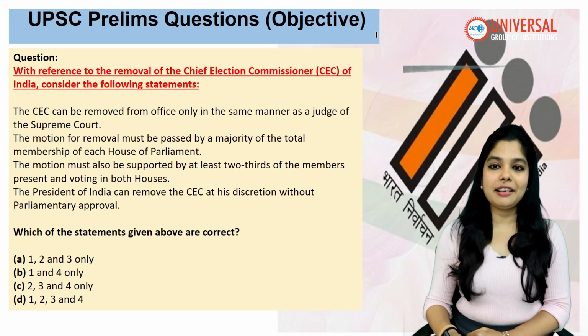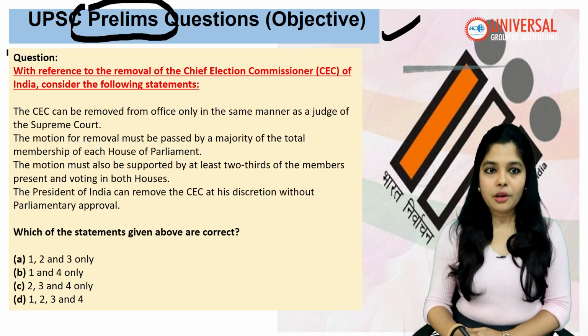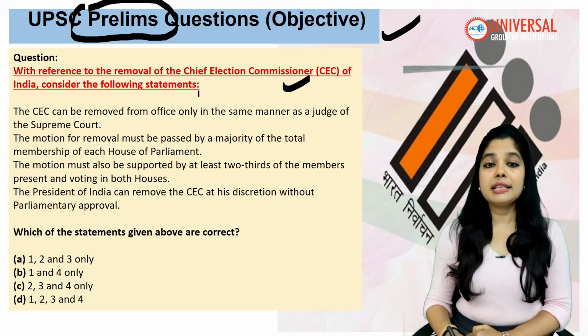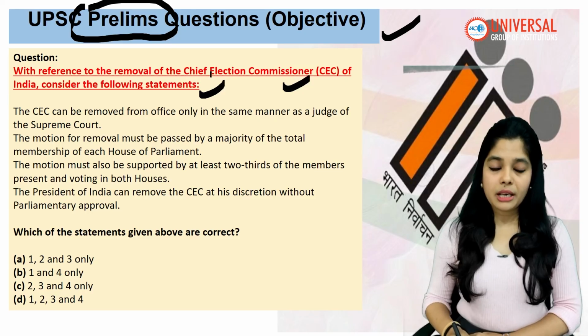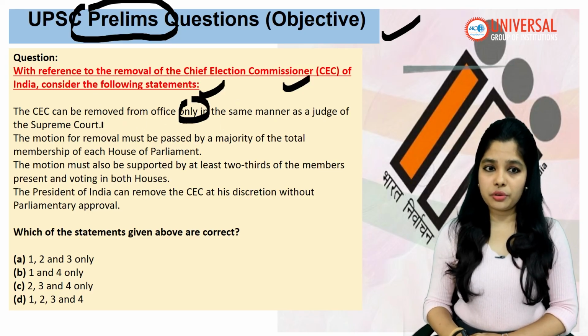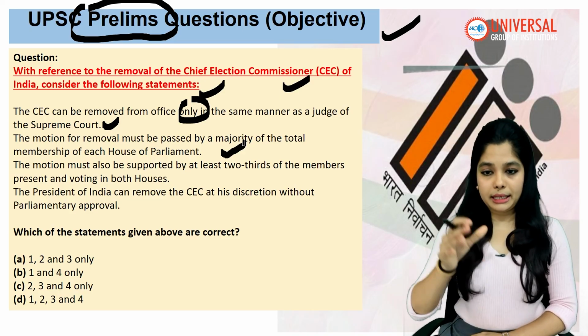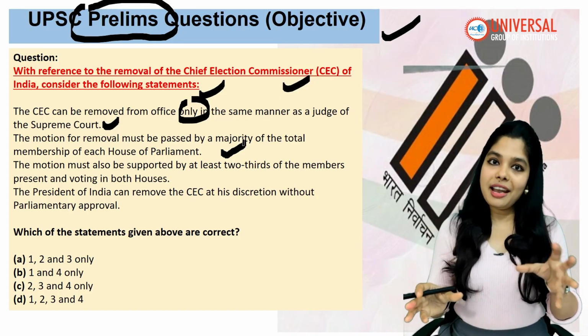Now let's see a practice question of prelims. With reference to the removal of the Chief Election Commissioner of India, consider the following statements. The CEC can be removed from office only in the same manner as a judge of the Supreme Court. This is right. The motion of removal must be passed by a majority of the membership of each house of the parliament, that is Lok Sabha and Rajya Sabha.